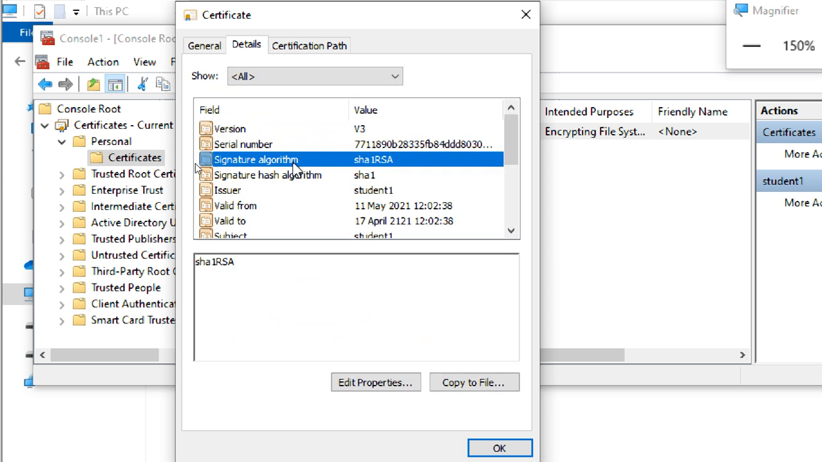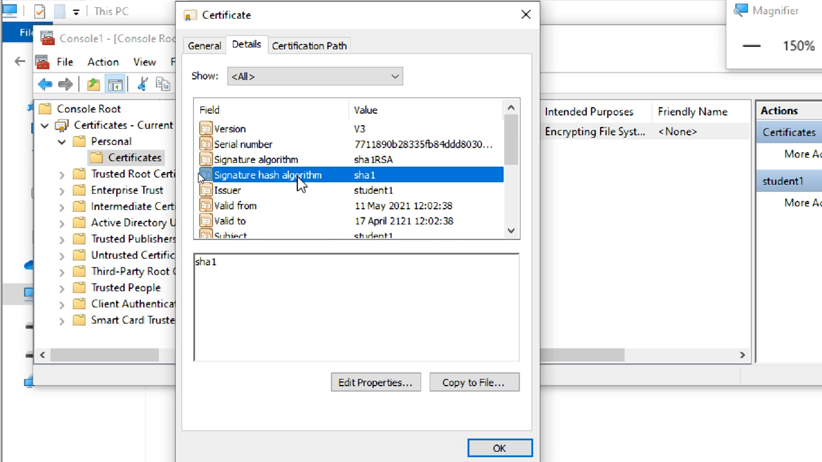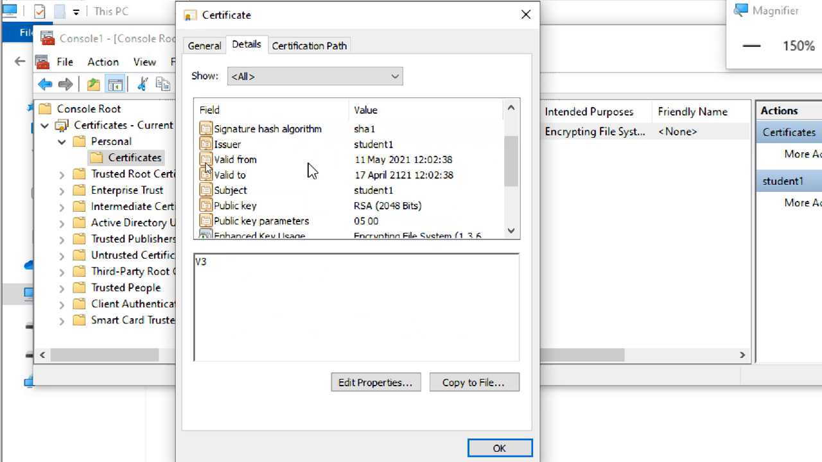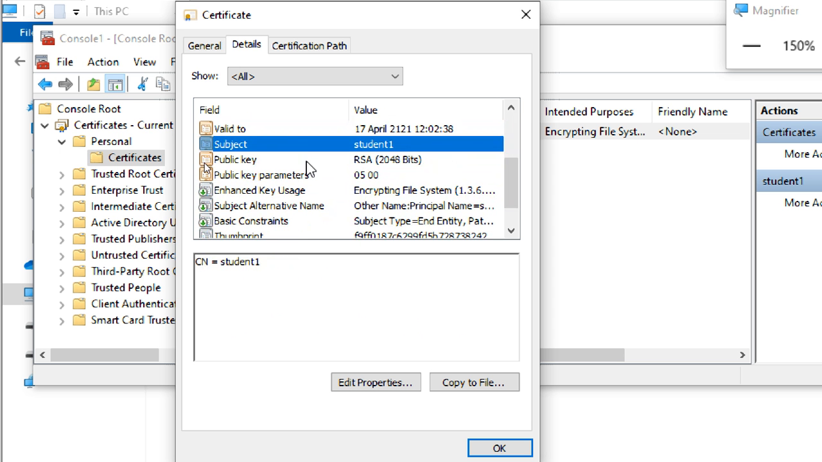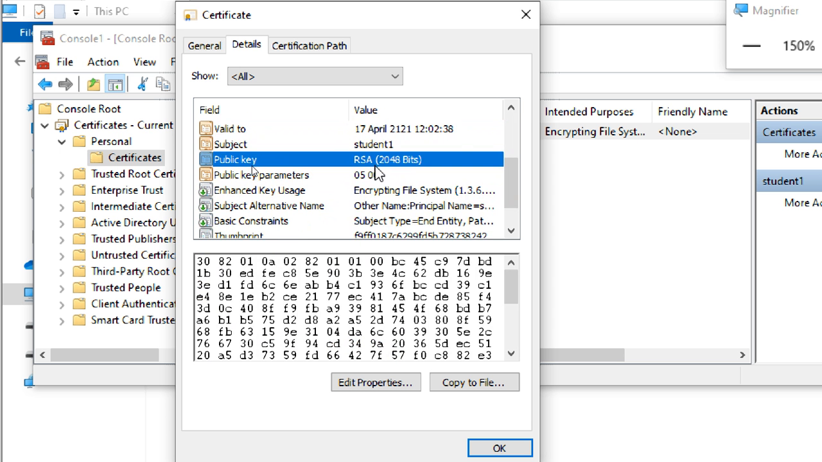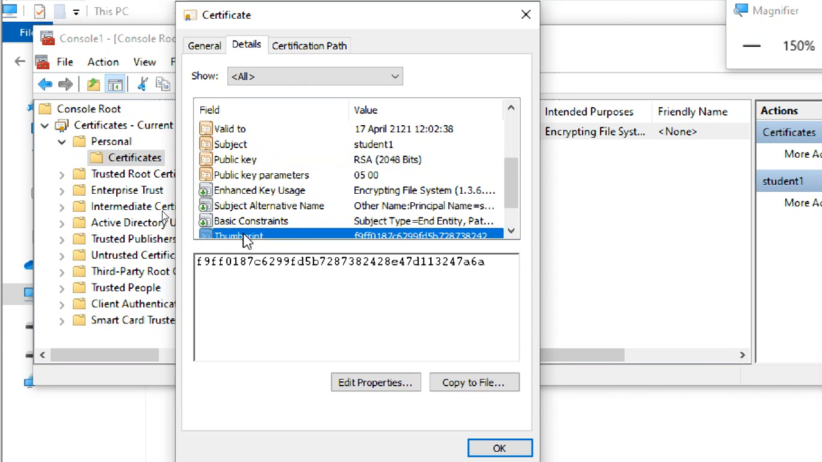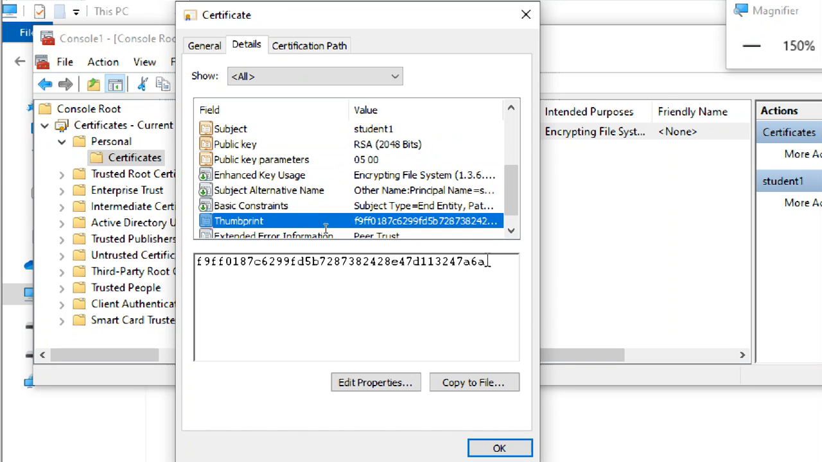You can see which signature algorithm it is: SHA1 RSA hashing algorithm, SHA1, version 3. This is the valid from and to. Subject is student, and the public key is an RSA 2048 public key. You can see a thumbprint. This makes a unique identification.